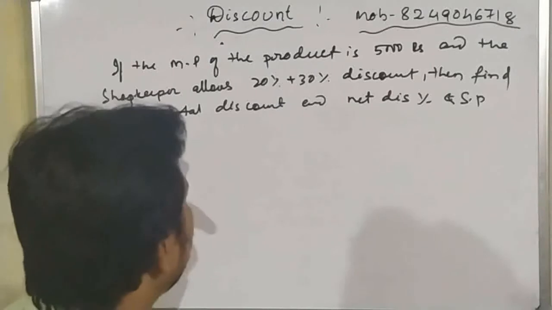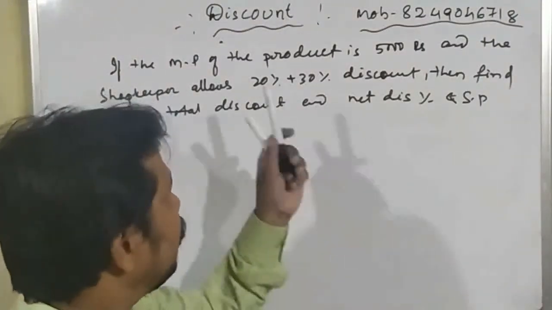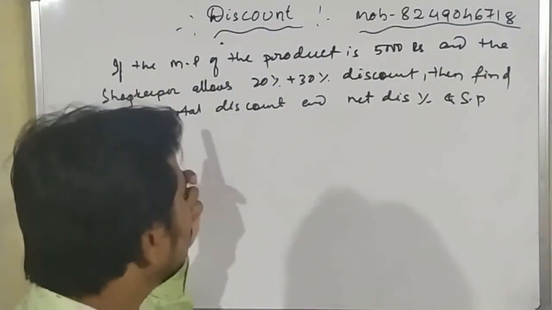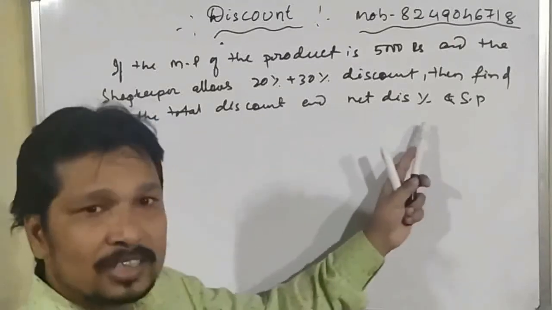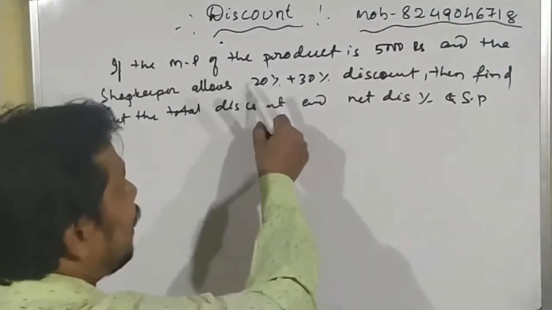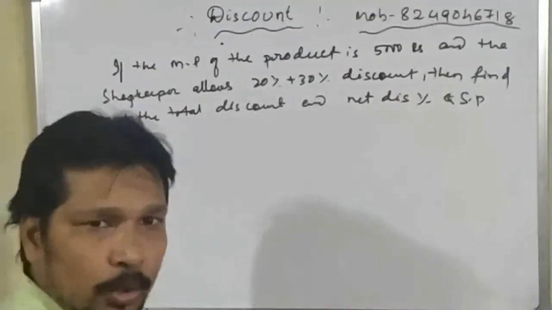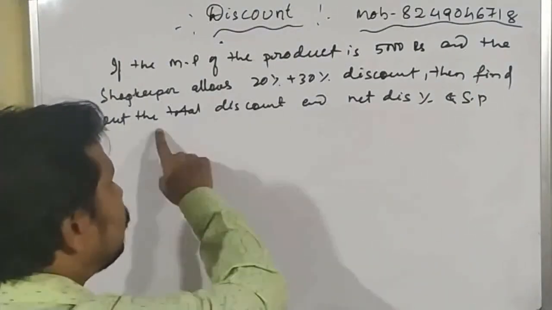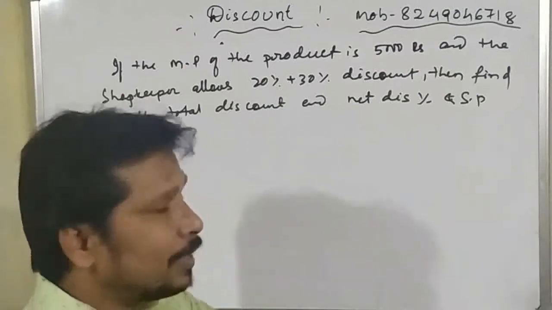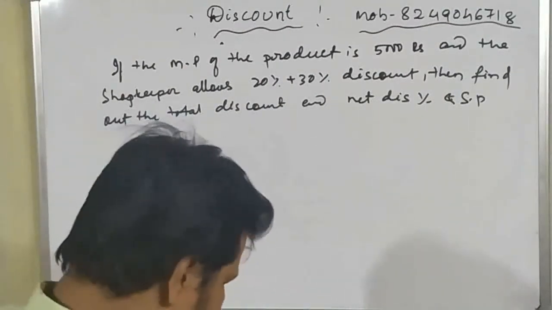Then we have to find out what is the total discount, meaning net discount. So this is the first discount and this is the second discount, and we have to find out the net discount and net discount percentage. Students, it is very important, don't add these percentages. It is not the net discount percentage. Okay, student? So first of all, we will find out the total discount, and then we will find out the net discount percentage, and we will find out the selling price.